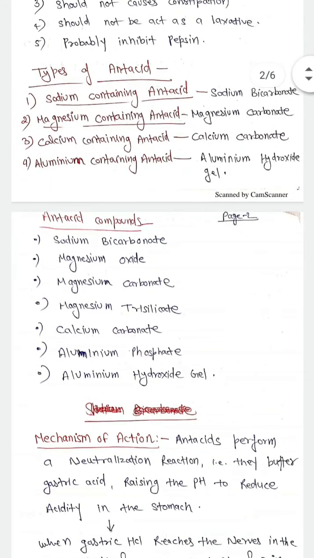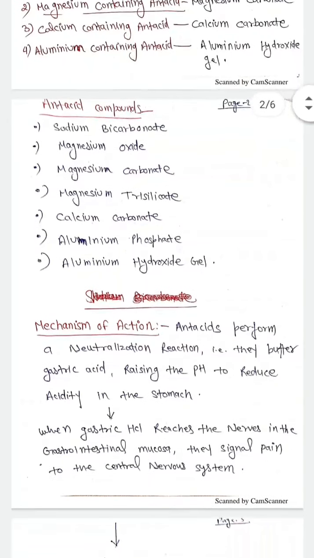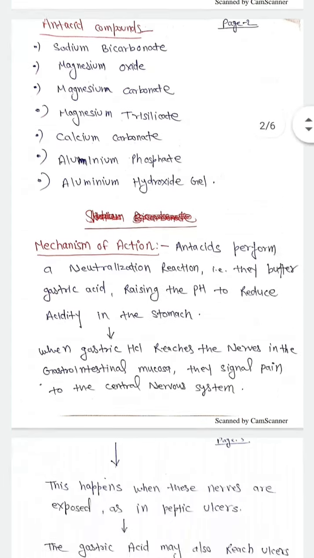So now we will discuss some antacid compounds. The compounds are sodium bicarbonate, magnesium oxide, magnesium carbonate, magnesium trisilicate, calcium carbonate, aluminum phosphate, aluminum hydroxide gel.